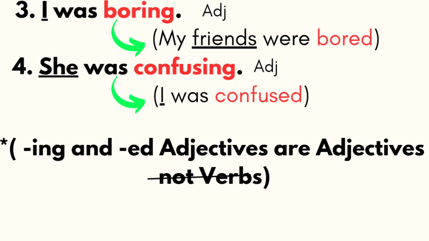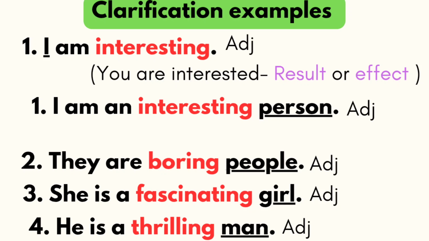Clarification plays an important role, and I'm going to take a couple of examples. Okay, look at the clarification examples. I am interesting. Here, I create emotions. Because of me, you are interested. I provide grammar videos and I make videos on every topic. I do something. Because of me, you are interested. You are interested is the result, final result or effect. Effect of the cause. Cause is I am interesting.